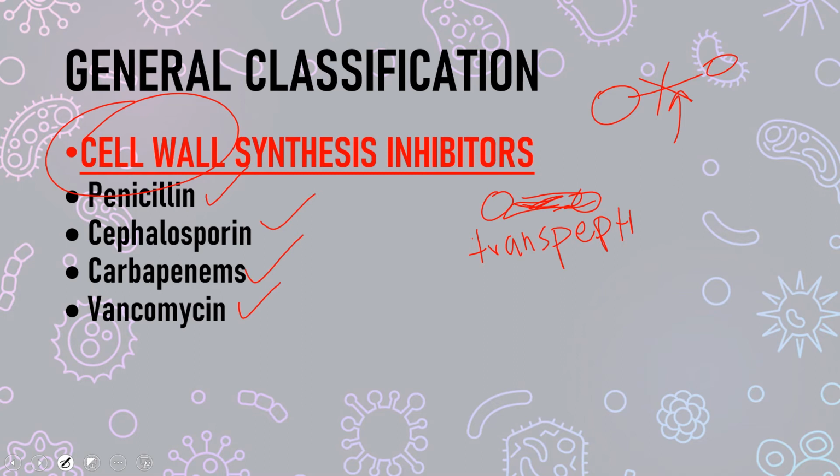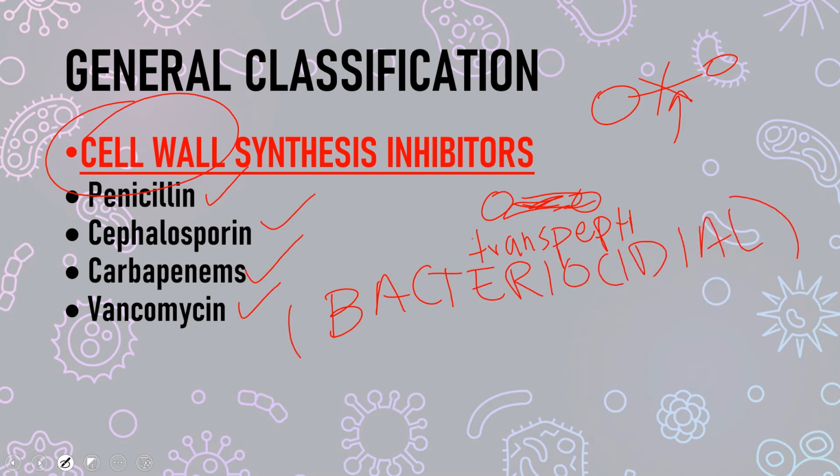These drugs are called bactericidal drugs. These drugs kill the bacteria. They do not just inhibit the growth of the bacteria, instead they kill the bacteria.